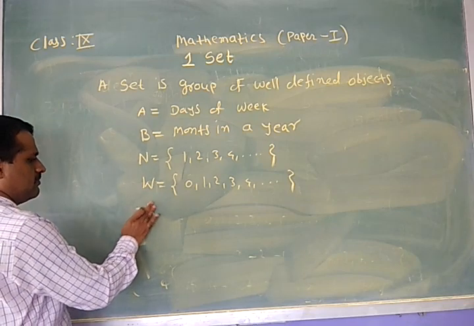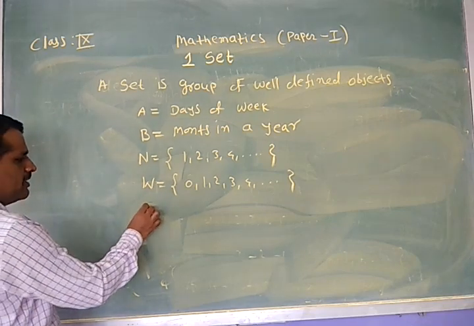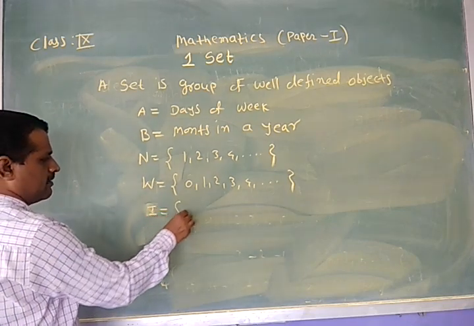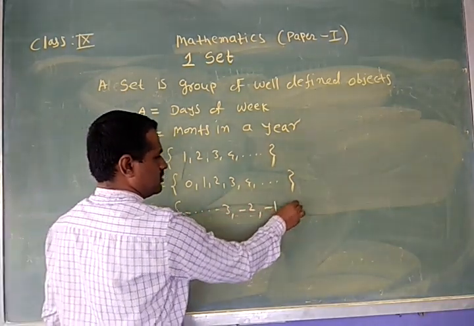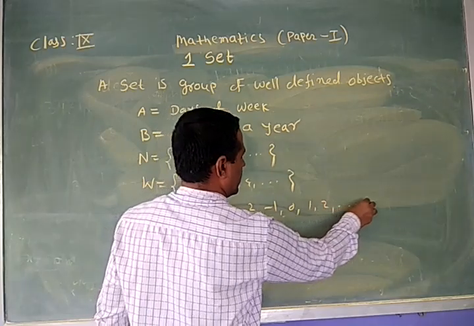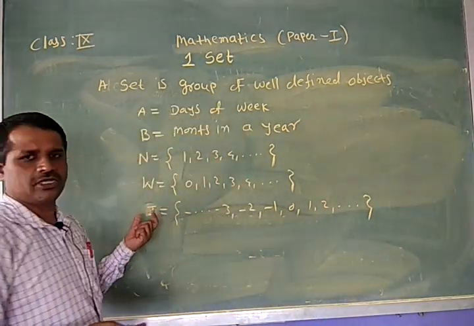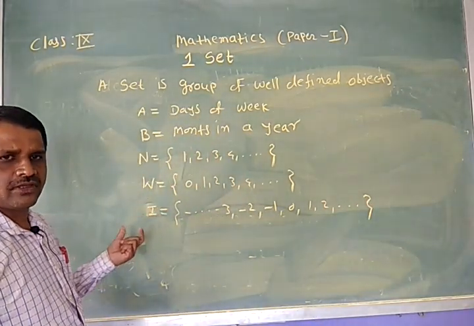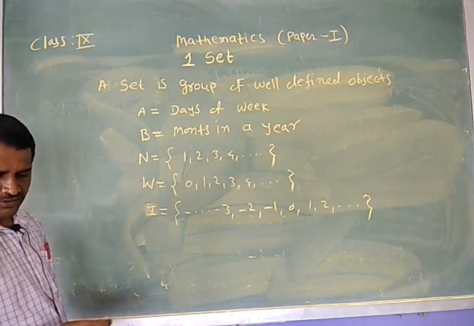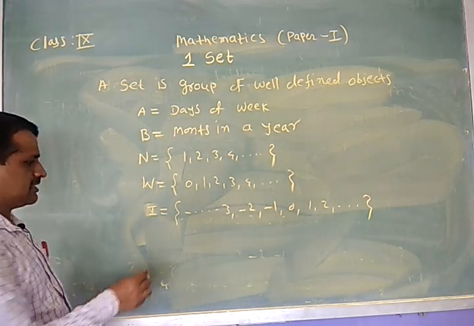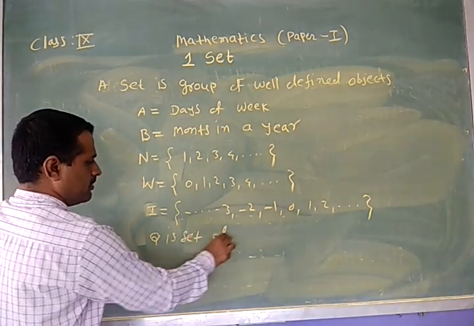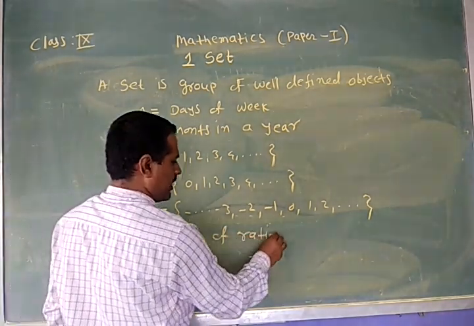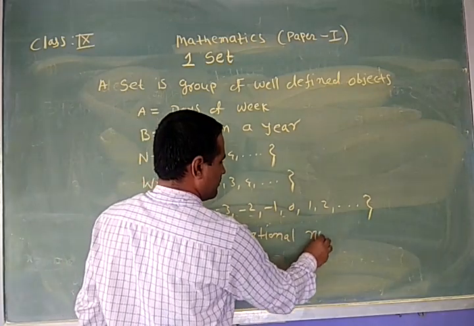Before this, the set of integers is -3, -2, -1, 0, 1, 2, and so on. This is a set of integers. Then Q is the set of rational numbers.